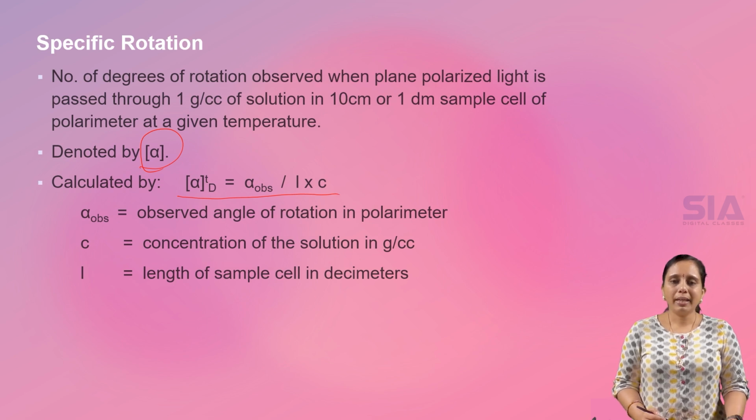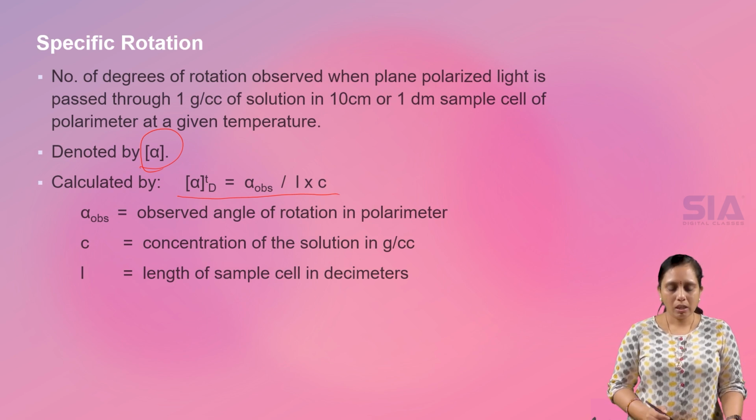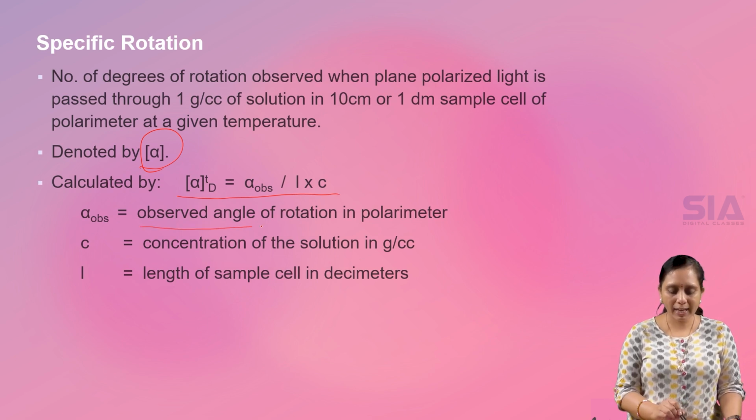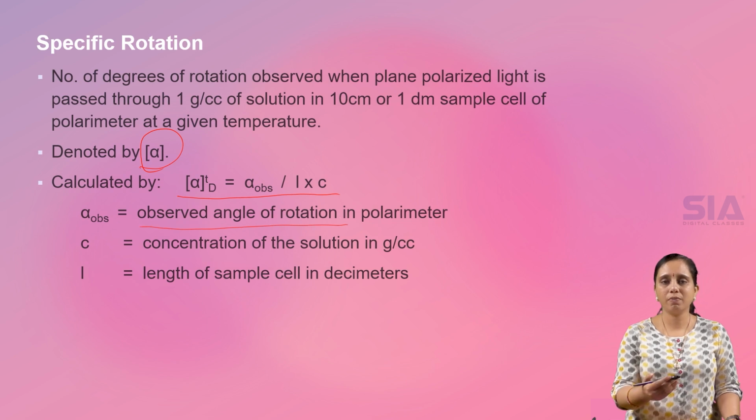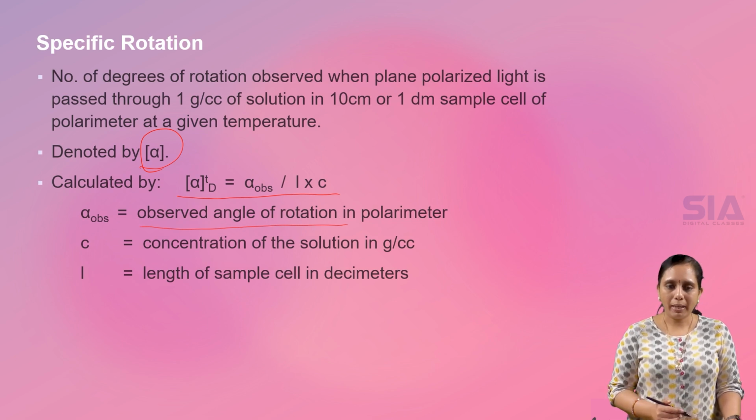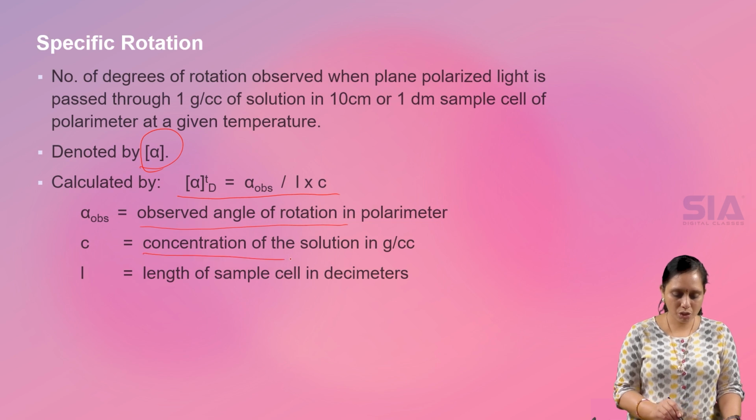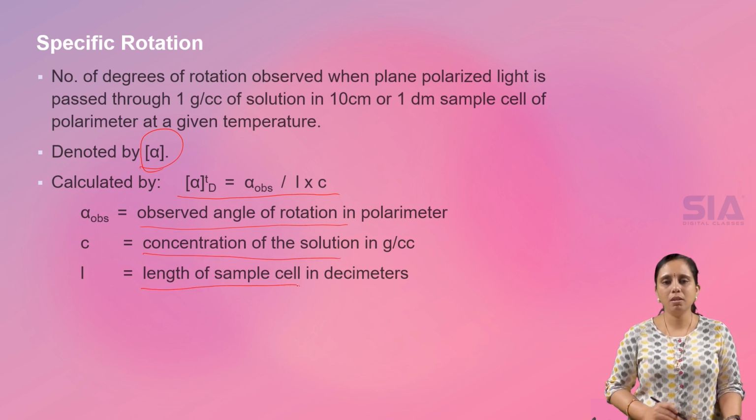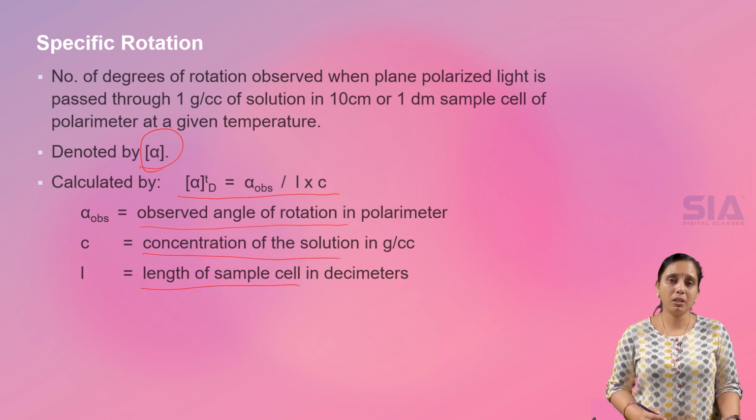Specific rotation equals alpha observed divided by l into c. Alpha observed is the angle of rotation which we have observed in the polarimeter, divided by the concentration of the solution and the length of the sample tube in decimeters, 10 centimeters. This is called the specific rotation of a particular molecule.